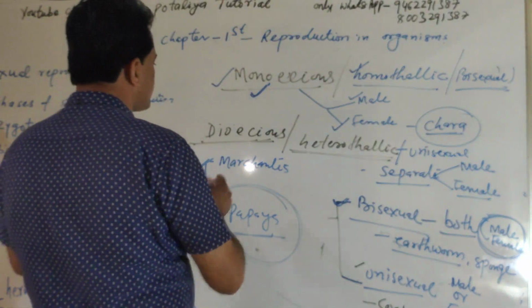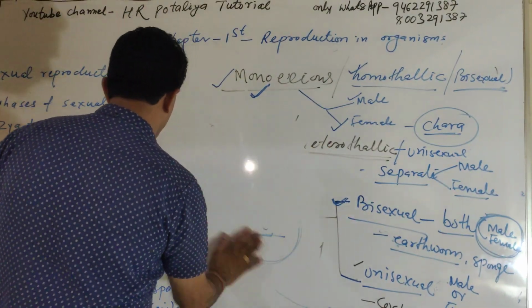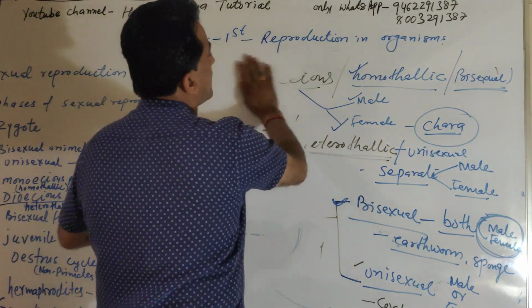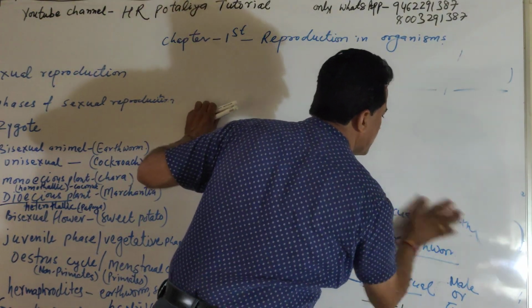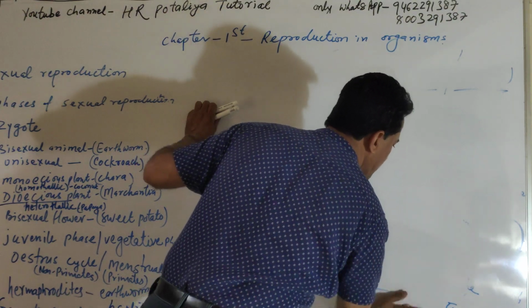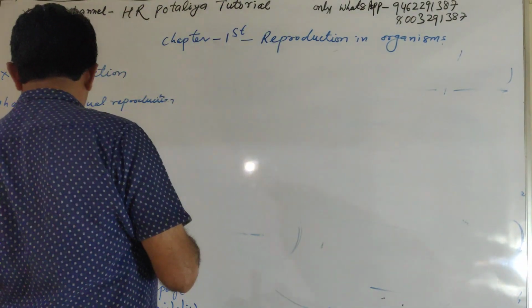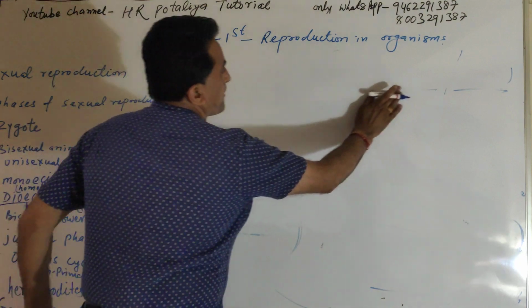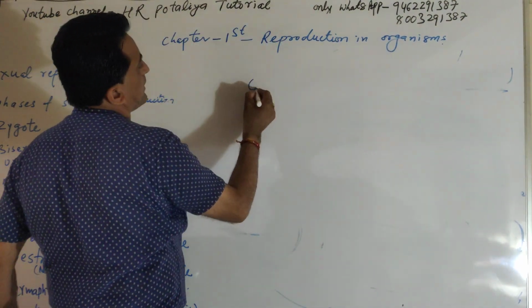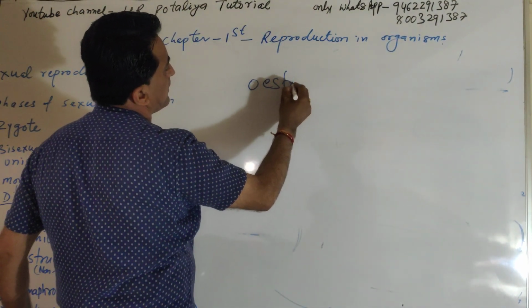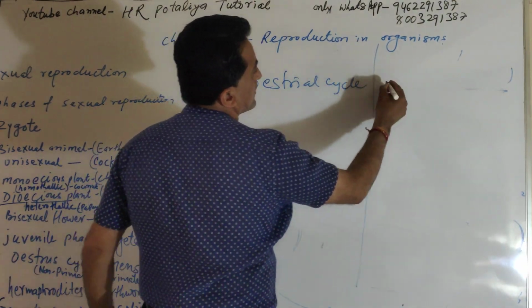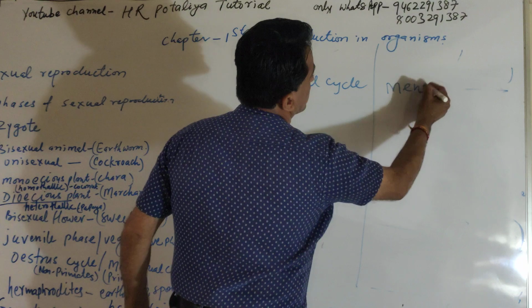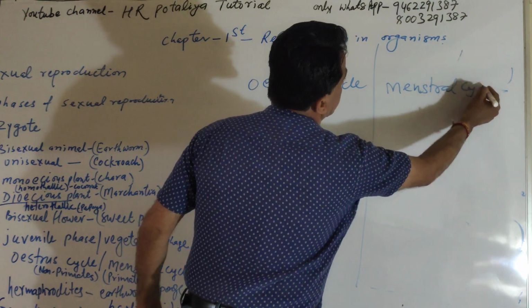Now in the reproductive phase, we have one more thing. There are two special types of cycles: one is the oestrous cycle and the second is the menstrual cycle.